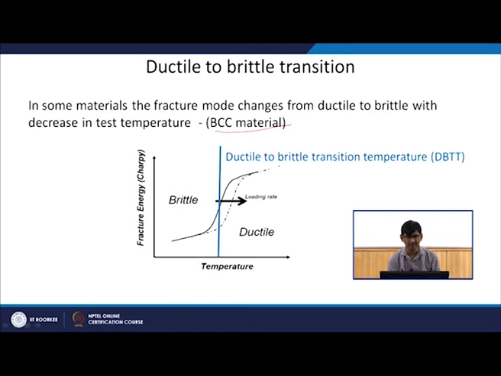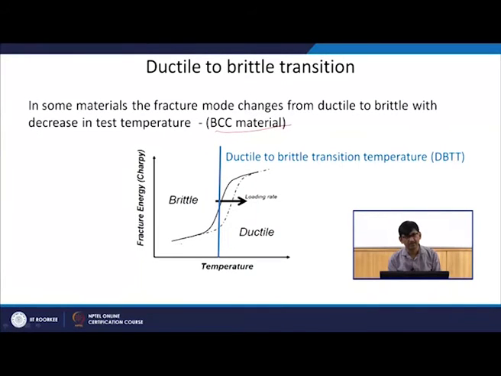So, ductile is always safe. For example, if I have any kind of impact, if it is a ductile material, it will only give a dent, it will not break into two parts. At low temperature it starts behaving as a brittle material. So, now any impact on the structure may fracture it, or there may be an initiation of a crack.